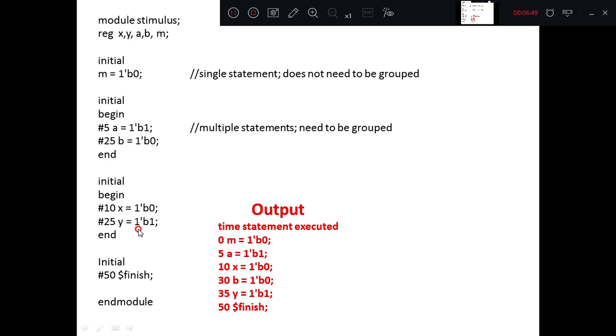So now we have understood the initial statement. If I summarize, if there is only one statement within an initial block, no need to write begin and end. If more than one statement, then compulsorily begin indicates the start of the initial block, and end indicates the end of the initial block. So begin and end act as an open and close brace in the C programming language, similar to that.